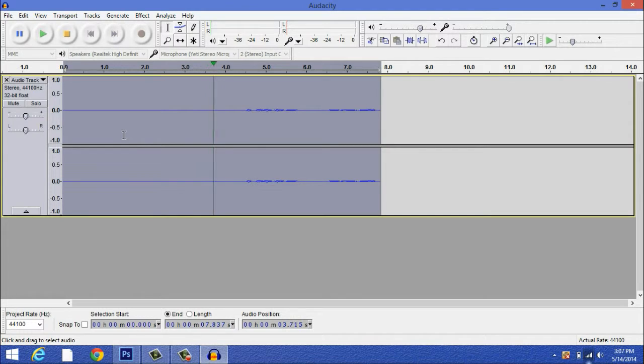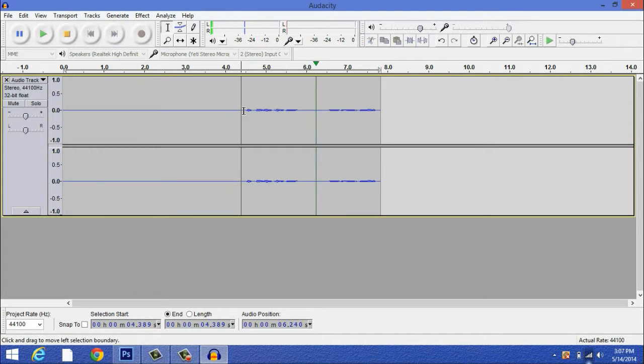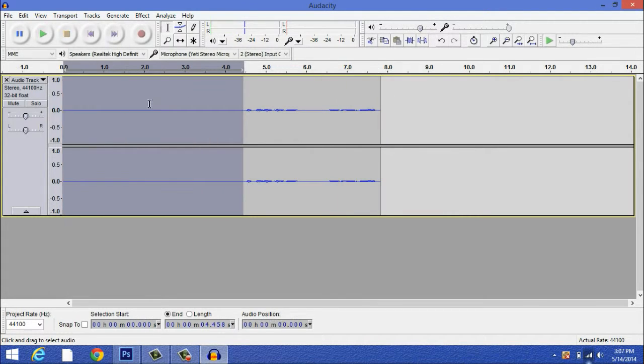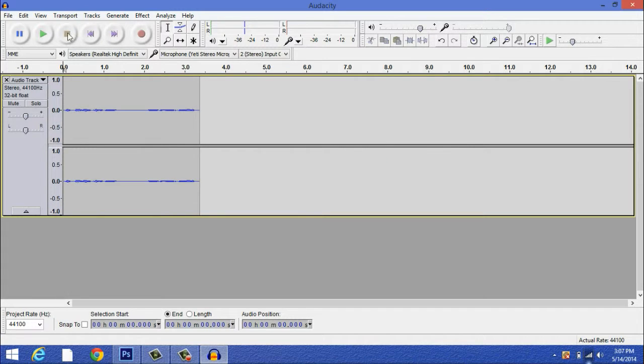And if you want this part cut out, all you have to do is highlight that and hit backspace.